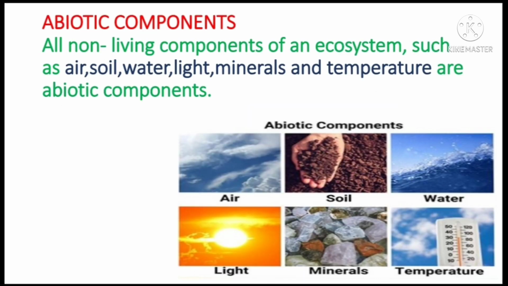Whereas abiotic components are all the non-living components of an ecosystem, such as air, soil, water, light, minerals, and temperature. Biotic and abiotic components are interdependent. If we change or remove biotic or abiotic components, it will affect the entire ecosystem.